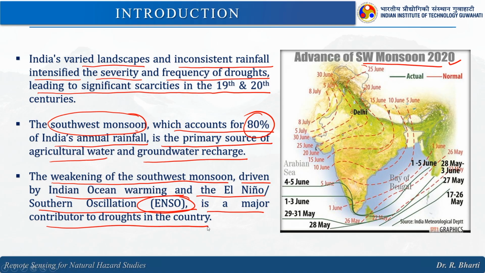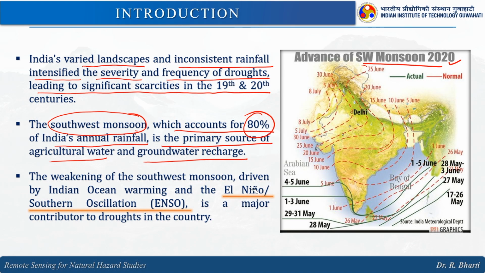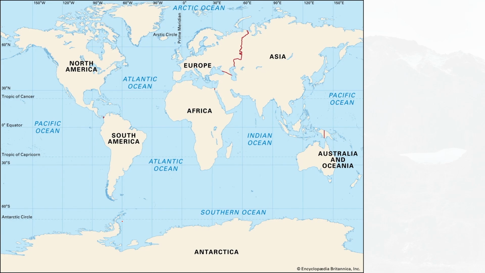Here we will try to learn about El Nino, what it is and how it is impacting India particularly, and how we are having the drought condition in our country. We will focus on this El Nino Southern Oscillation, ENSO. If you refer to this map, it is used here to show the location.